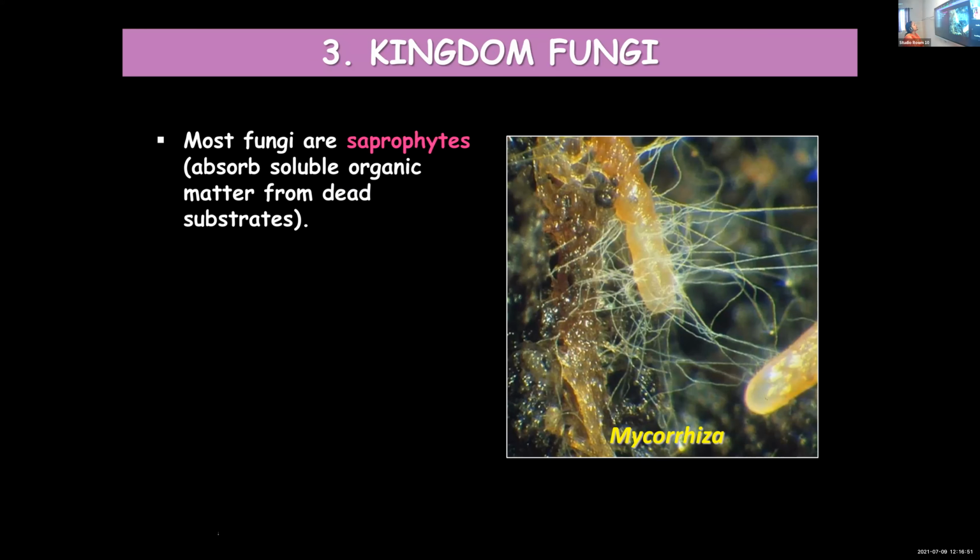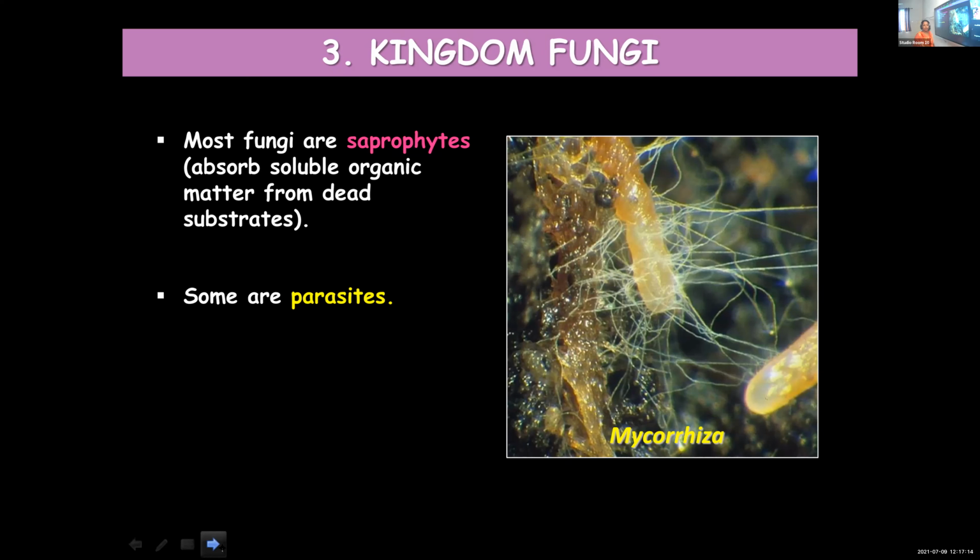And coming to their mode of nutrition, as you know, they are saprophytic. They feed on dead and decaying matter. They absorb soluble organic matter from dead substrates. From dead and decaying organic matter they derive their nutrition, and such a mode of nutrition is known as saprophytic mode of nutrition.